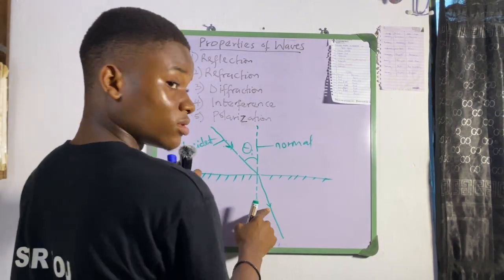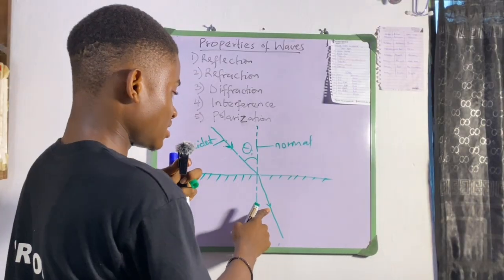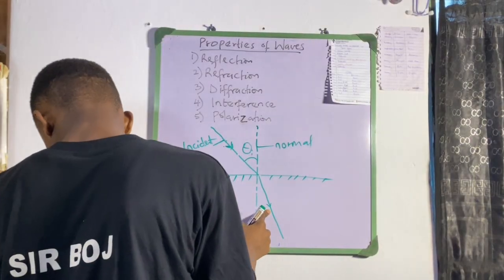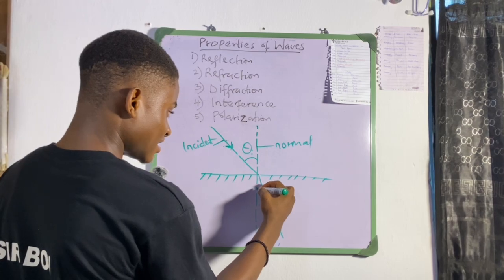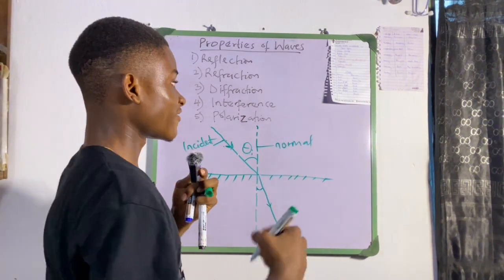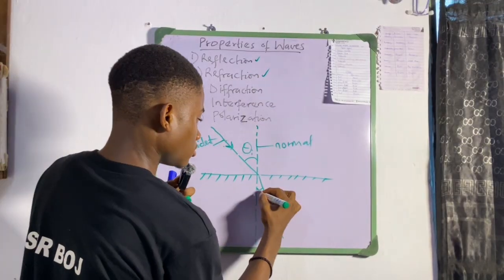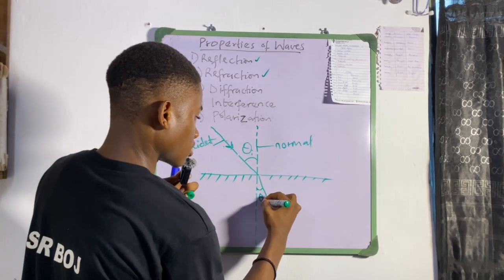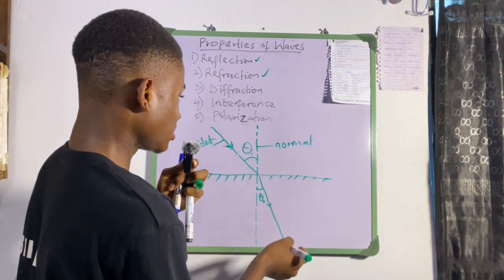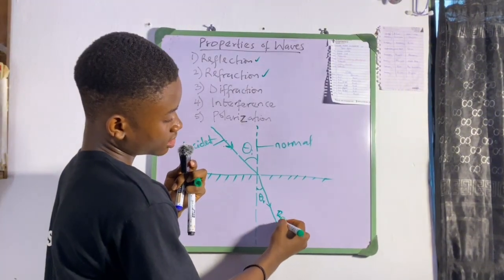Remember, the arrow will point like this. All right, so of course it will be the refracted, not reflected now, refracted, because we're talking about refraction now. It will be the refracted ray, or the refracted wave.